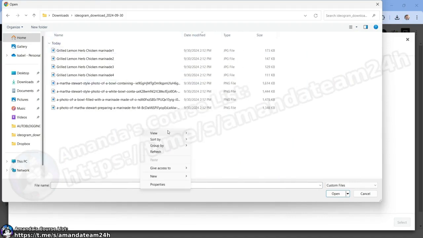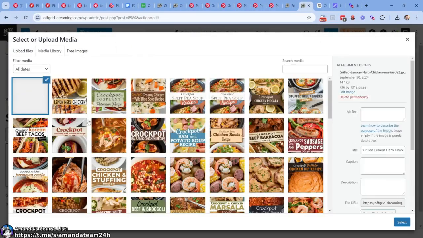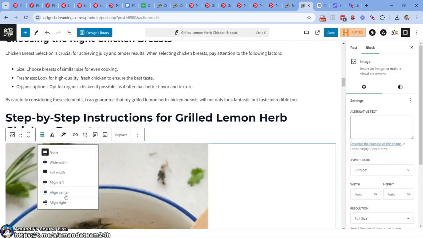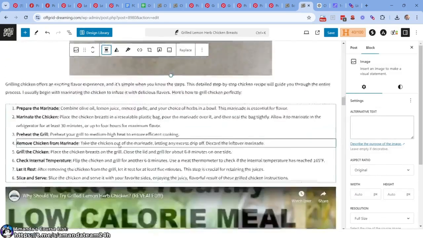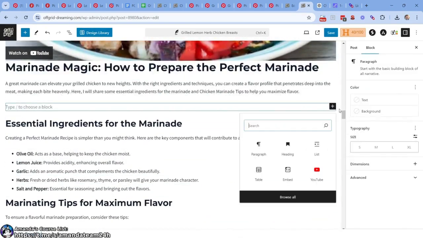So what we're going to do, right click, view. We're going to do extra large so I can see what is going on. Do not click these ones with a lot of the weird text because those are not the optimized ones. This one probably looks a little bit too weird. Like, I don't know what the heck's going on there. But which one is the most appealing I want to put up front? This one to me is most appealing. Boom, right there. What we can do is center it. Very, very nice.